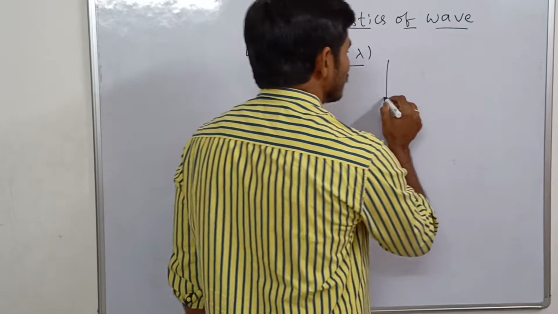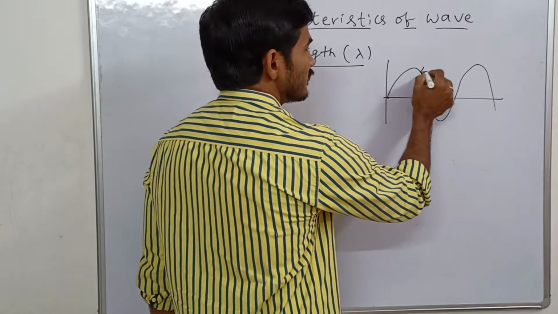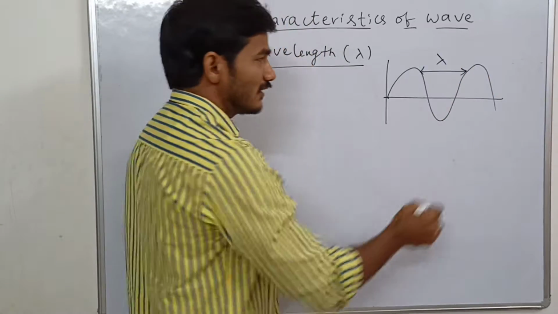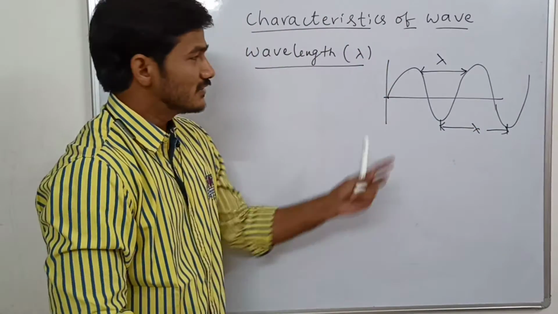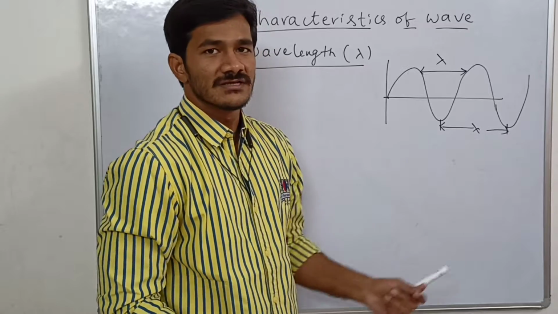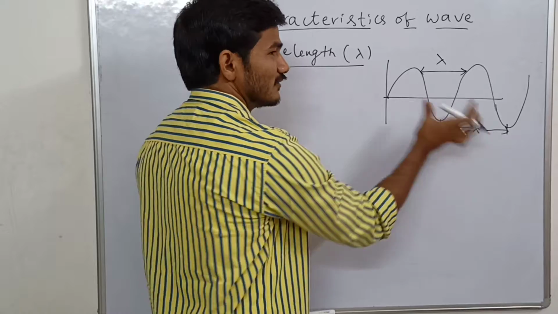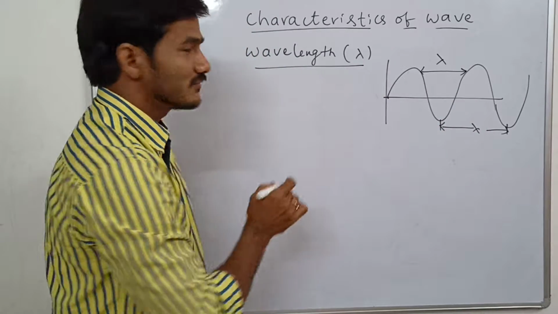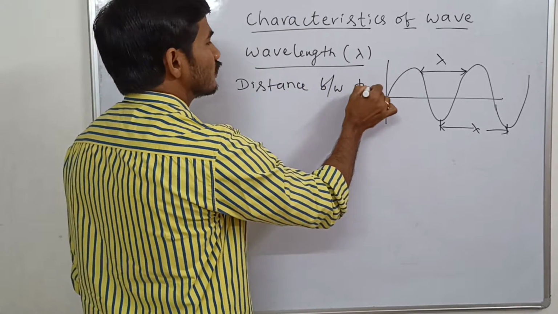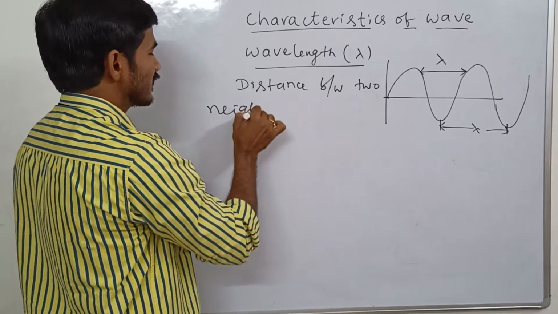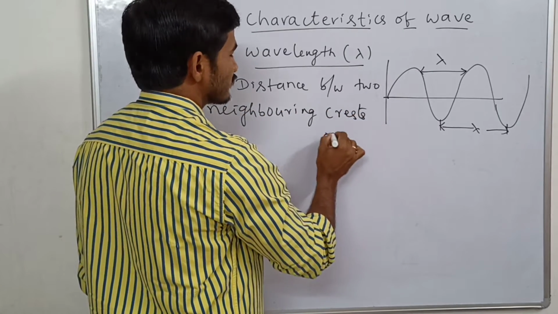If I take the wave, this is a wave. Wavelength can be defined as the distance between these two crests or these two troughs. These two are said to be crests, these are troughs. The successive crest we have to take, or successive trough. So the distance between two crests or two troughs can be taken as wavelength. So it is a distance between two neighboring crests or troughs.